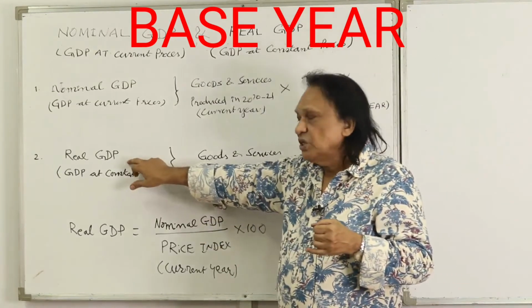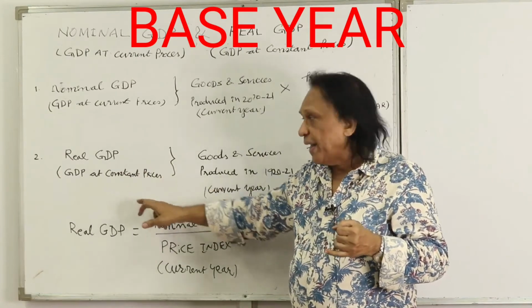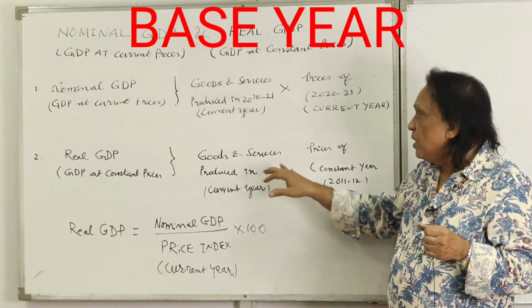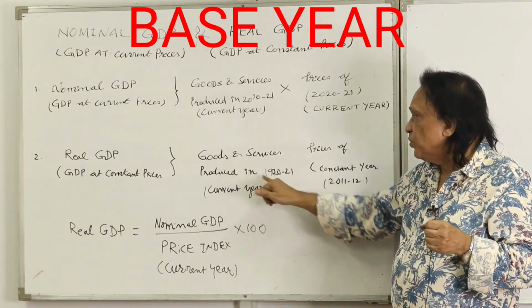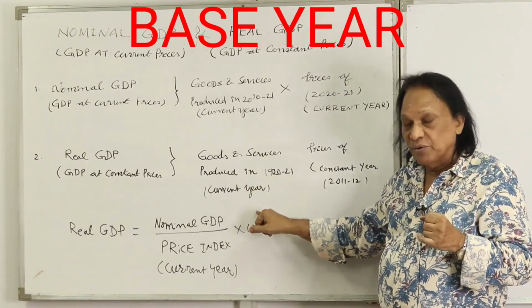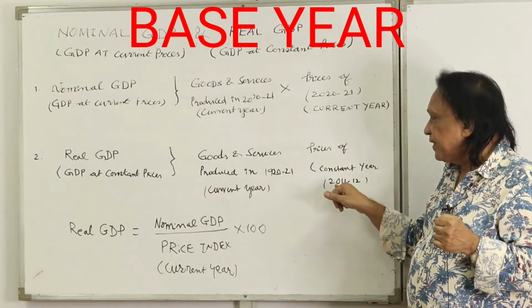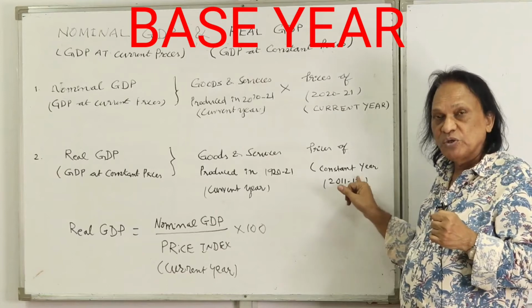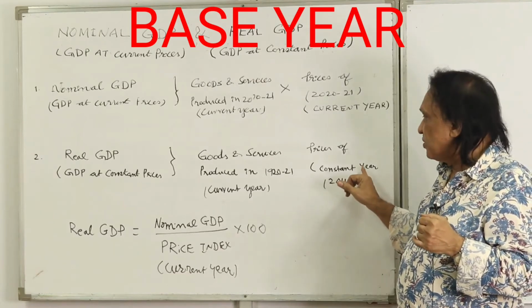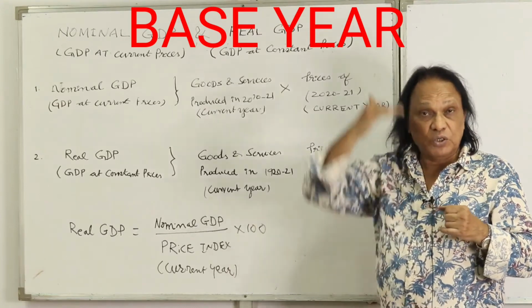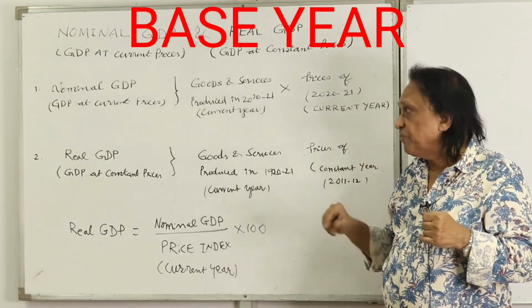What exactly is real GDP? Real GDP is also called GDP at constant prices. What you do here, multiply the goods and services produced in 2021, in the current year, with the prices of the constant year. So constant year, we take it as 2011-12, that is a constant year. I told you constant year is a normal year in which the prices are neither too high nor too low. We can find out real GDP.